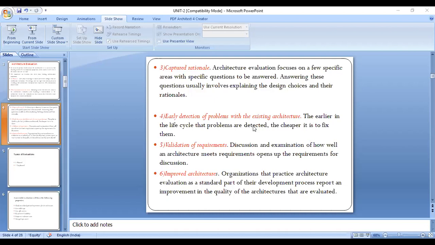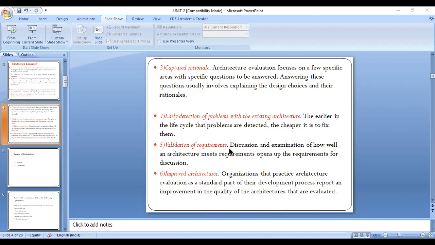Coming to the fifth one, validation of requirements. Validation of requirements means whatever requirements we gathered to develop our project, each and every one is suitable to our project or not. If anything is brought unnecessarily, and after bringing each thing or equipment, whether those are working properly or not.